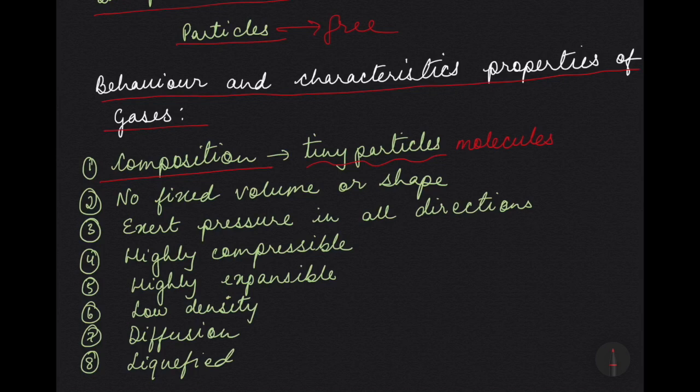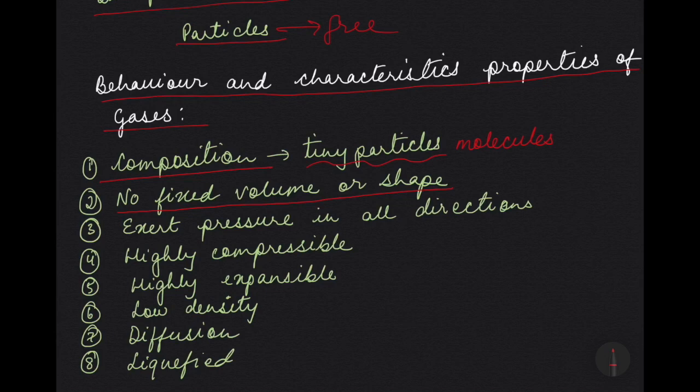Next, gases do not have a fixed volume, nor do they have a fixed shape. There is very little force of attraction between the particles, so the particles are free to move in all directions in all the space that is available to them. If they are in a container, they cannot move beyond the walls of the container, so they will attain the shape of the vessel.